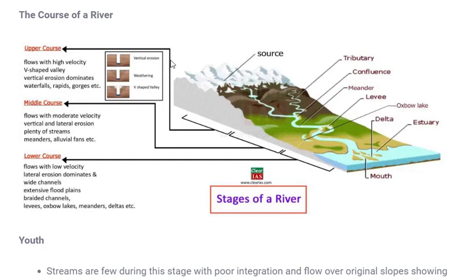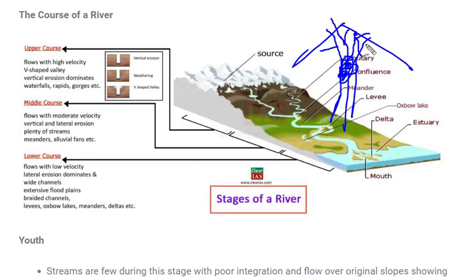Later on, in the middle course... and what are the characteristics of a river in the youth stage? Whenever a river is in the youth stage, it won't be integrated. Integration means that if this is a mountain, a river might originate from here, but it won't be called a river here itself. When it moves a little further, and many streams move further and integrate, it forms a bigger river. Here it may be a river, but not very huge or large in nature. So integration is very low here.